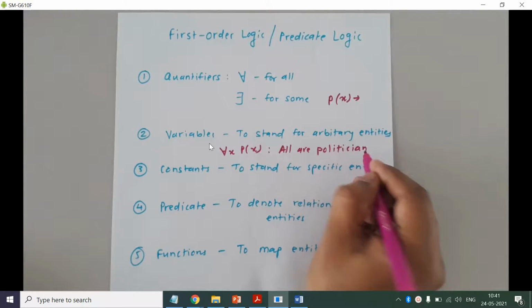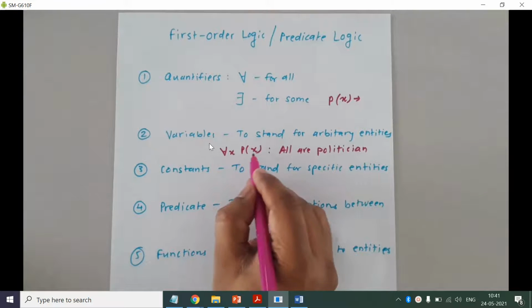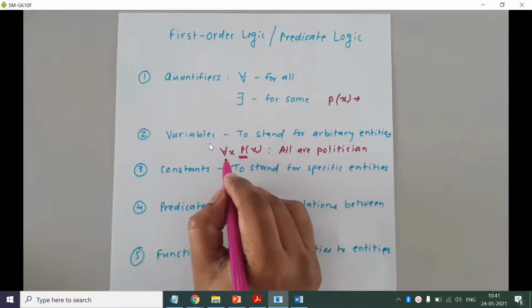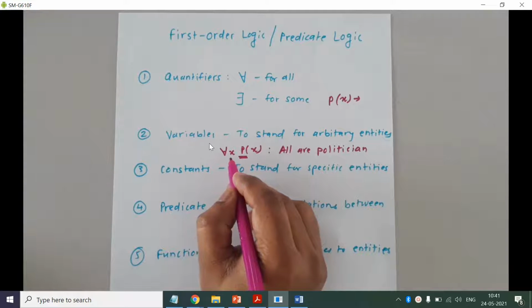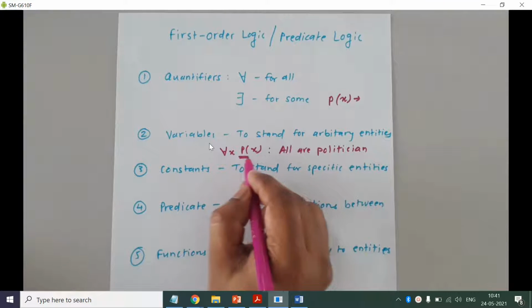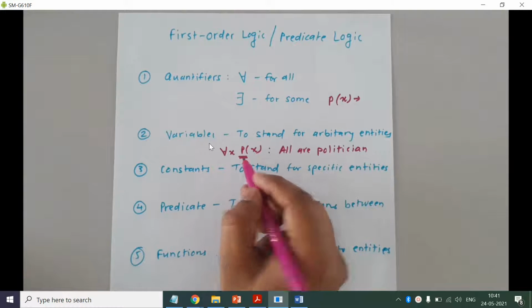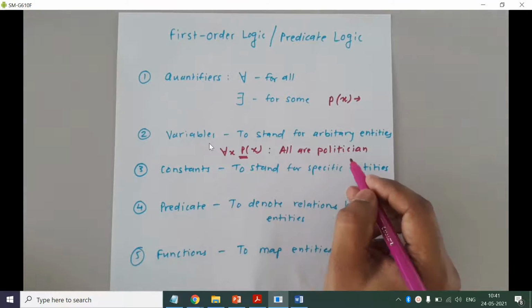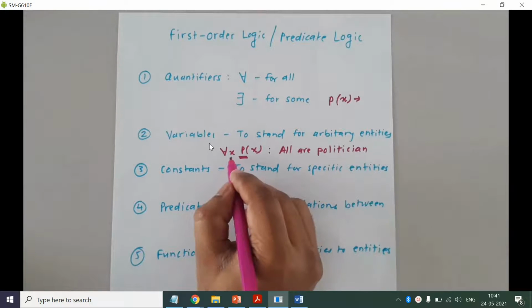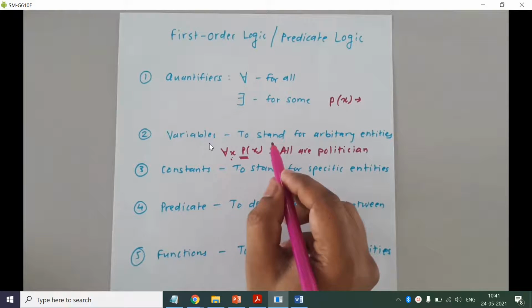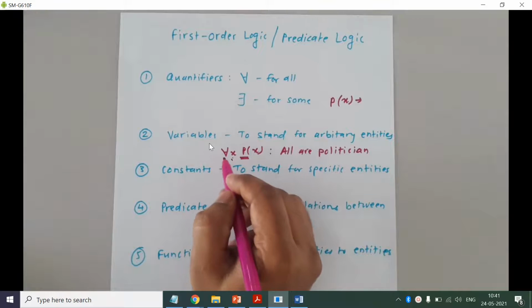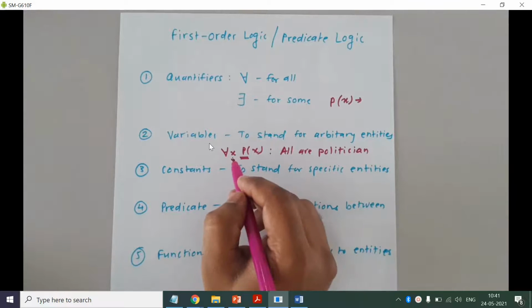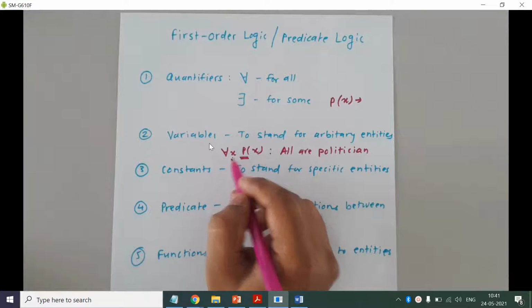So this predicate is true for all X. Here the universe of discourse is the set of people. So this predicate is true for all. So we can say that all are politicians. Here X is a variable, so it stands for arbitrary entities. So here we have for all, so it is representing all the entities.